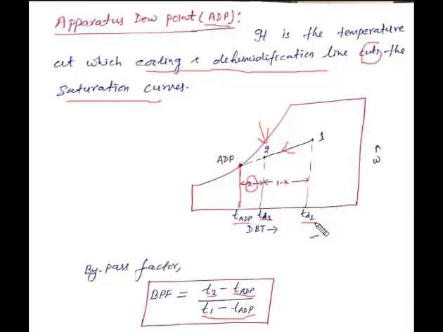So the bypass factor X equals T2 minus TADP divided by T1 minus TADP for this process, which we can see on this psychrometric chart.